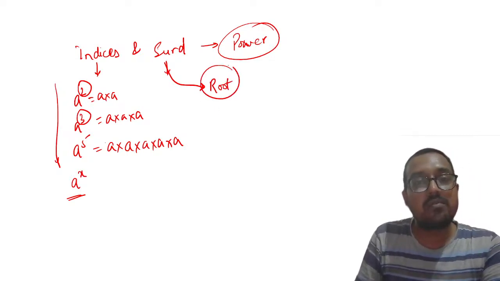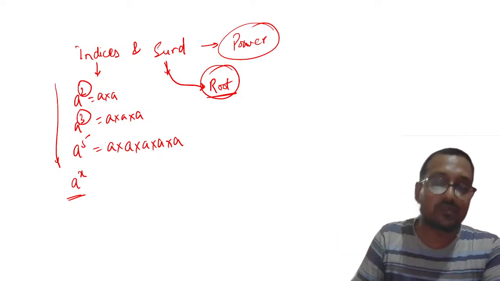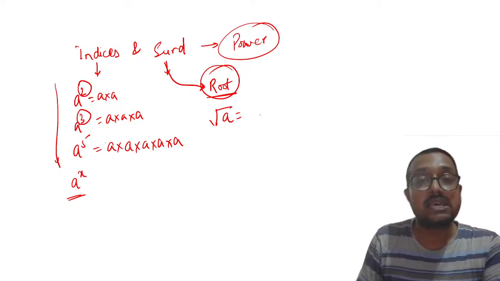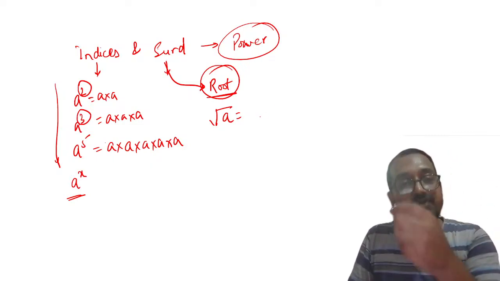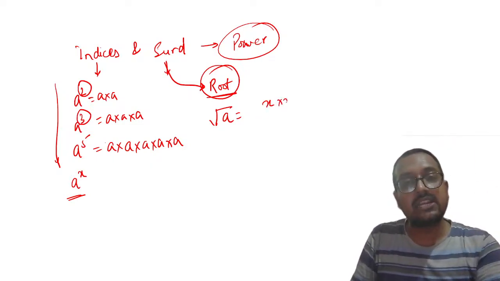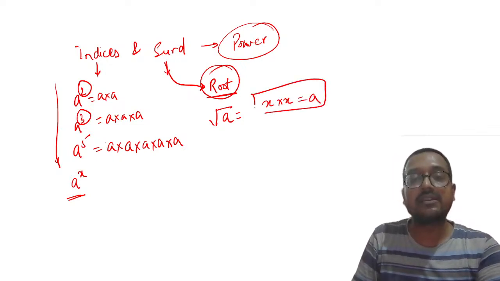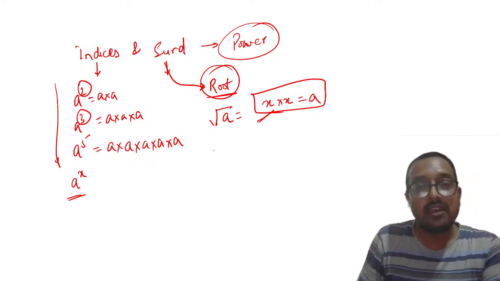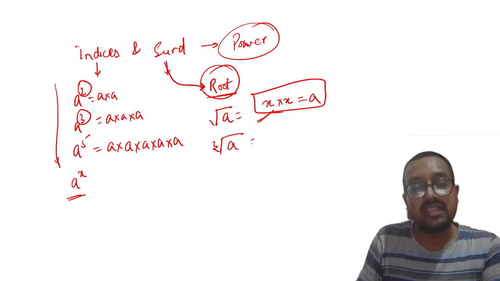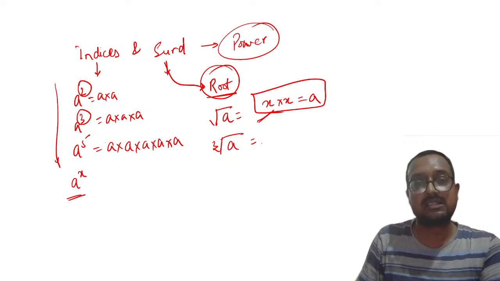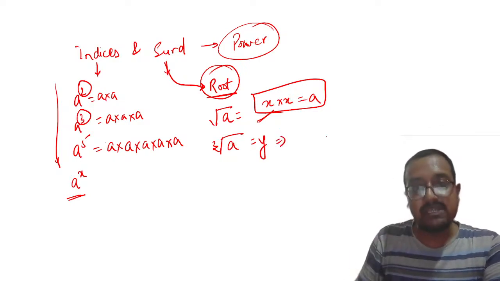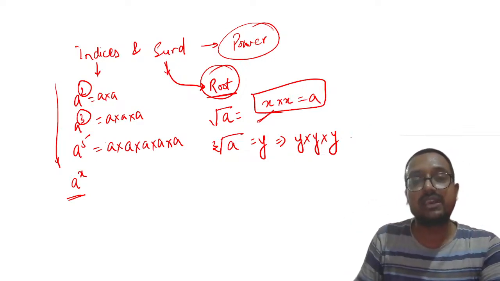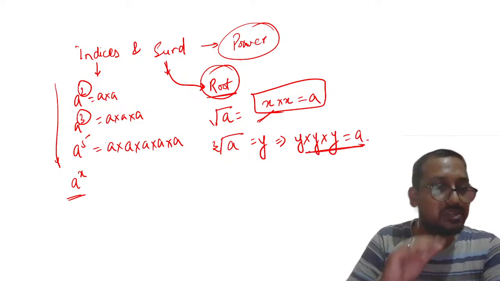है ना? So from here the root values will start. For example, if I say under root a, that means I have to find a number which, when multiplied, for example, x into x will give me a. Understood? So I have to find a number which, when multiplied by itself, will give me a. Cube root a, cube root a. That means I have to find a number, let us say this is equal to y. That means if y will be multiplied thrice with itself, it will give me a. I hope this is extremely clear.